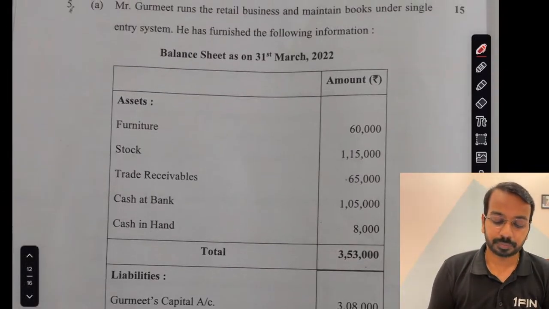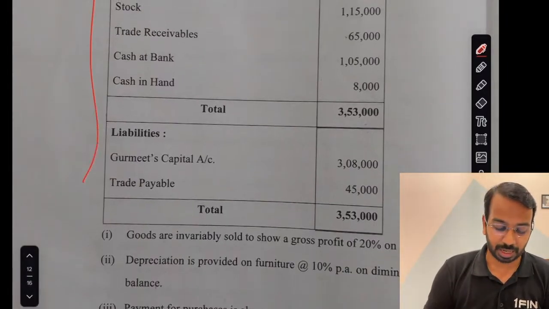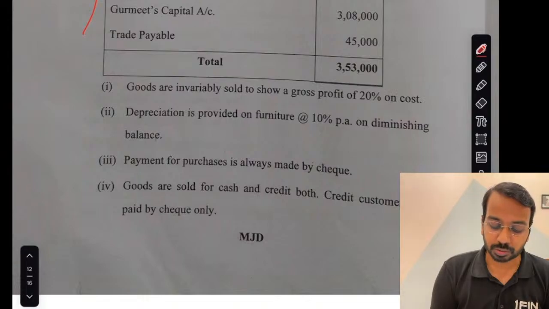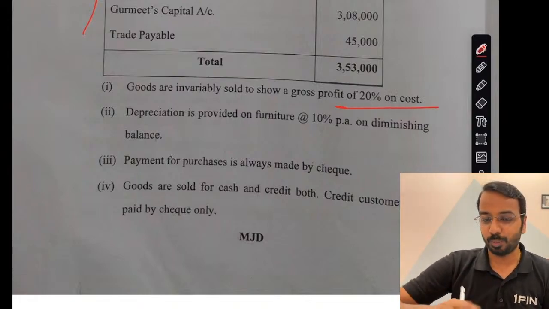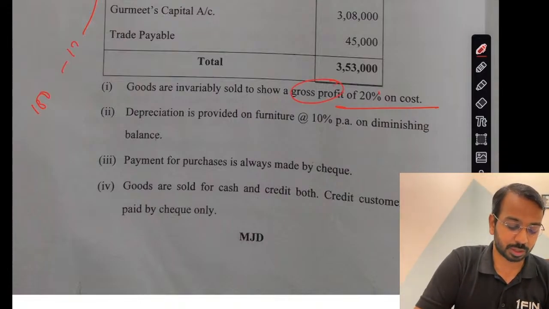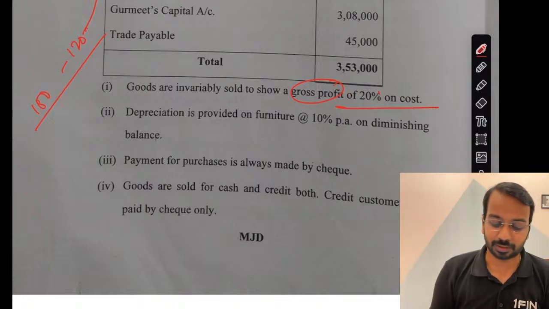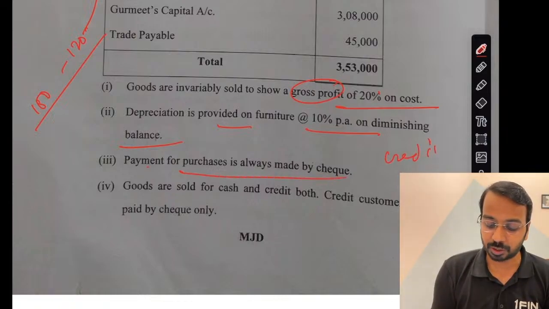Then moving on, single entry system. Right, you have standard assets and liabilities. Goods are sold to show gross profit of 20% on cost. So this time most of the gross profit has been given on cost. So if 100 is the cost, 120 is the sale. Accordingly, you will calculate. Depreciation is provided at 10% diminishing balance. Okay. Payment for purchase is always made by check. So when you prepare the creditors ledger, all the payments are through check only.